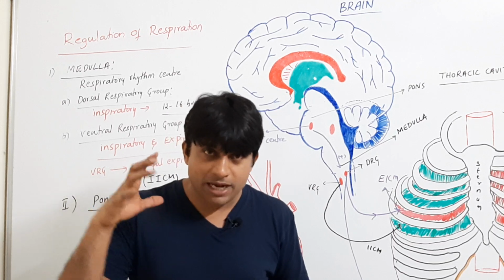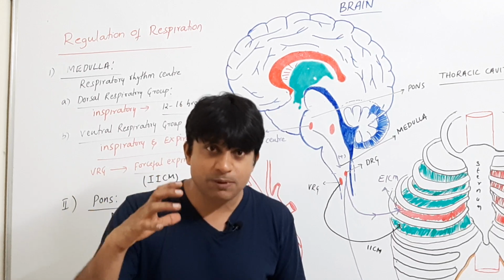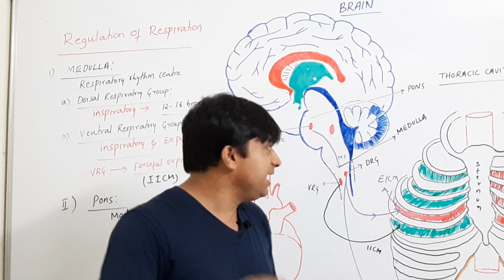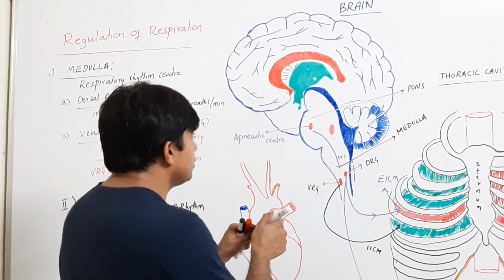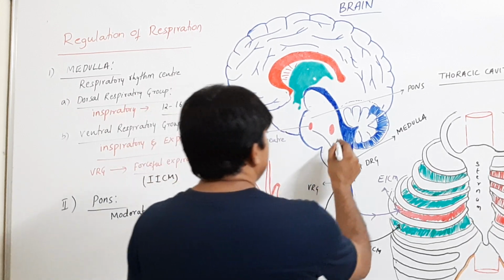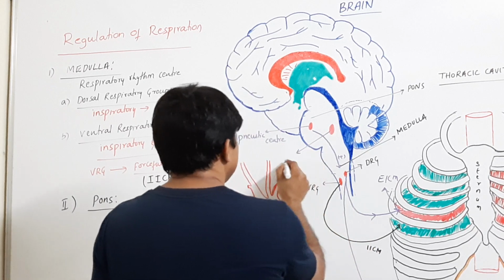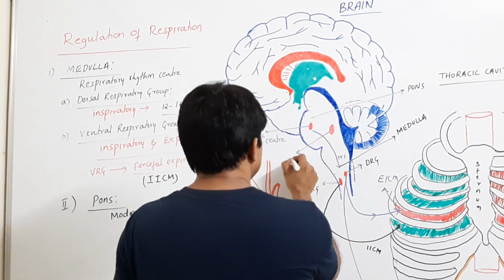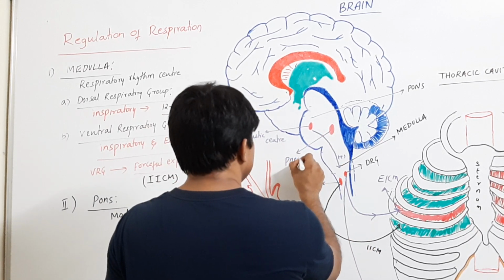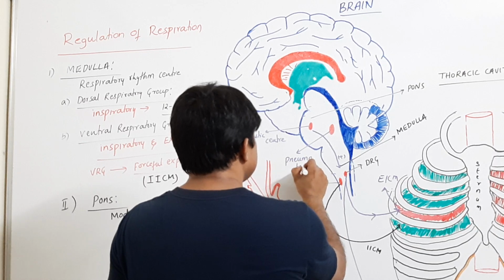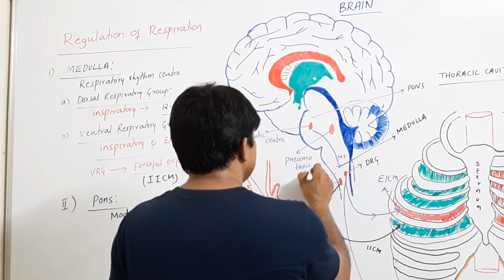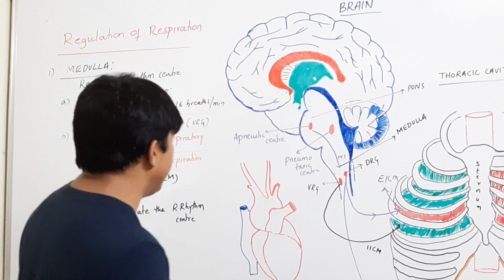But your thoracic cavity or chest cavity or the lungs must be protected, and this is done by one more center which is located in the pons, which is called the pneumotaxic center, right? So what is the role of the pneumotaxic center?